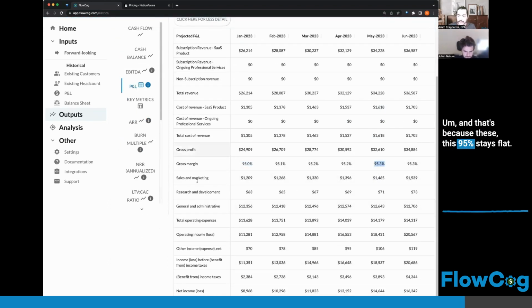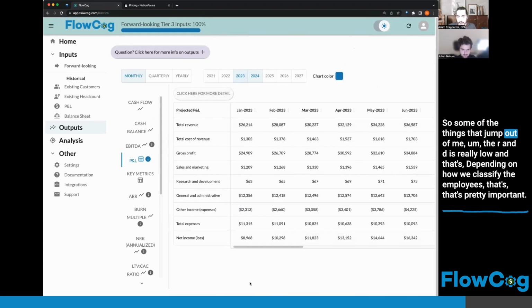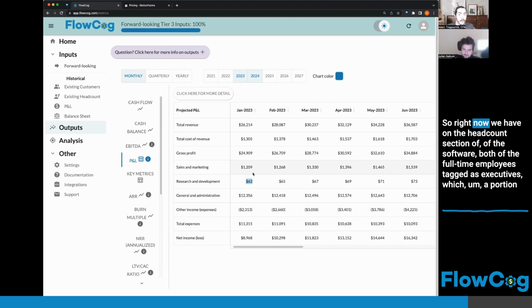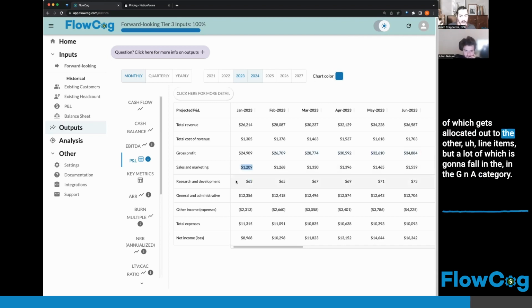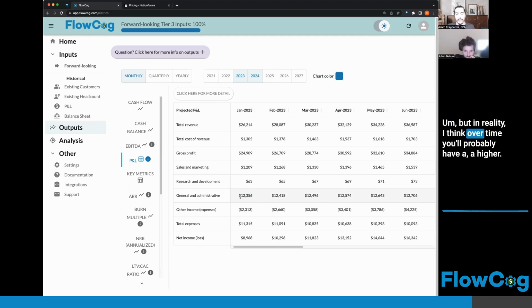And that's because this 95% stays flat. So some of the things that jump out at me, the R&D is really low, and that's because depending on how we classify the employees, that's pretty important. So right now we have on the headcount section of the software, both of the full-time employees tagged as executives, a portion of which gets allocated out to the other line items, but a lot of which is going to fall in the G&A category. But in reality, I think over time you'll probably have a higher R&D line item than this is showing.